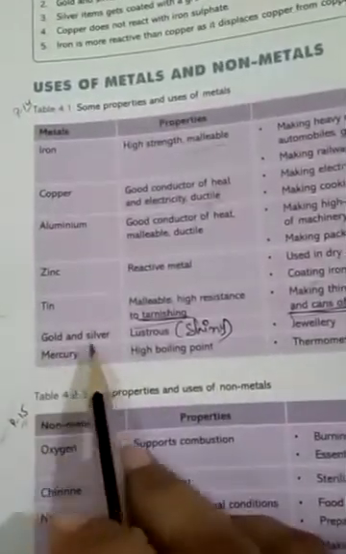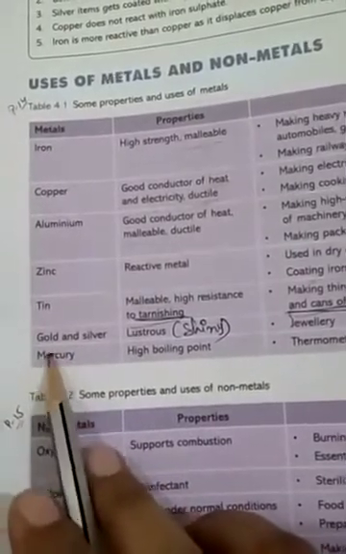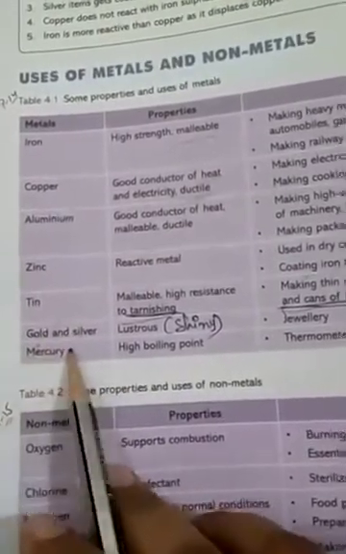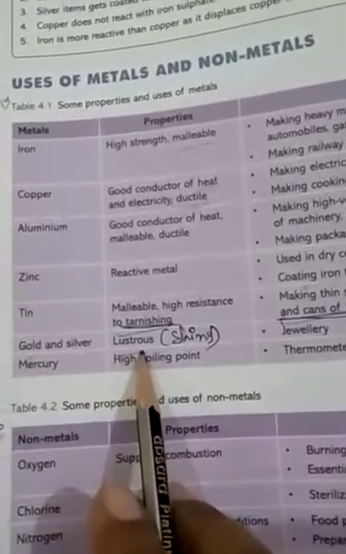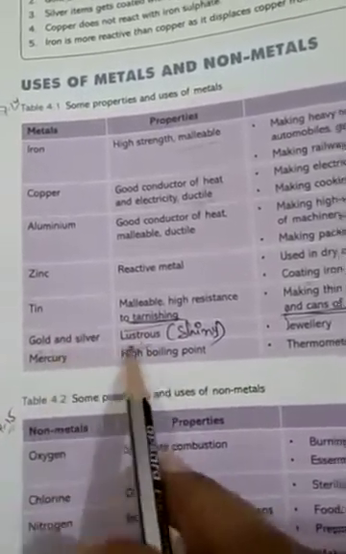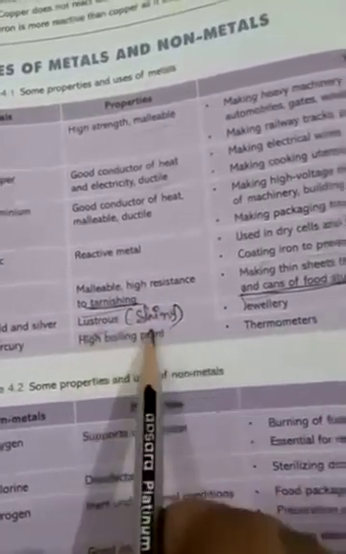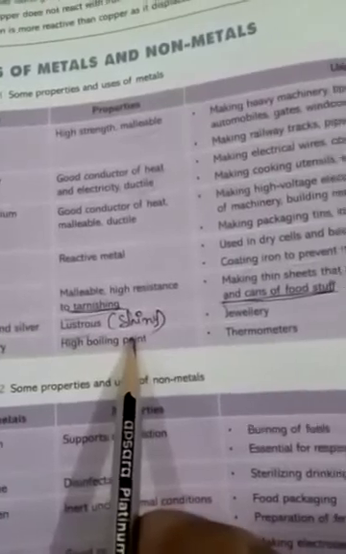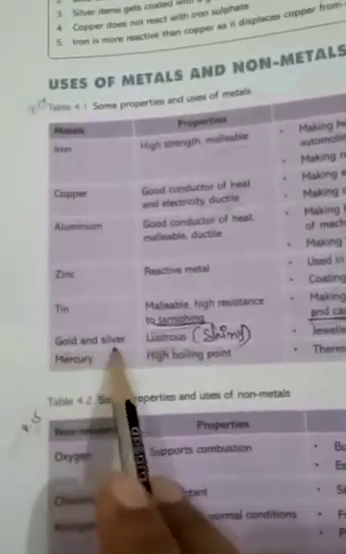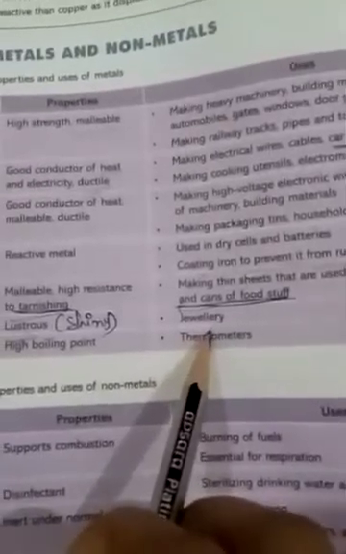The next thing is gold and silver. The nature, or you can say the property, of gold and silver is that they are lustrous. Lustrous means having a shiny surface. And because of the shiny surface, gold and silver are mostly used in making jewelry.